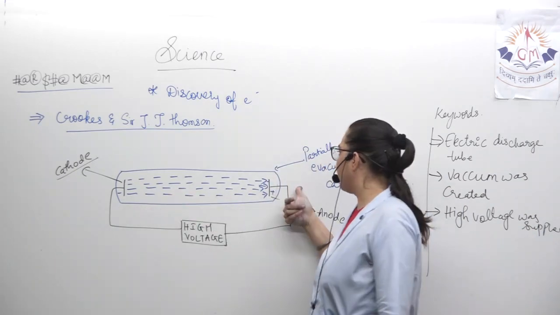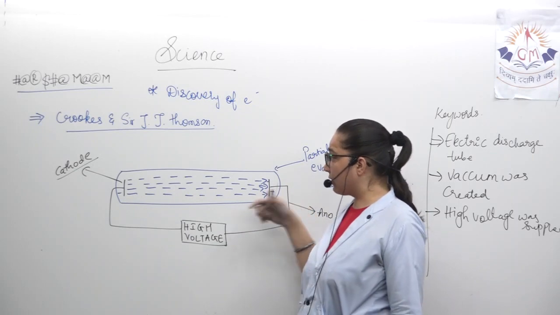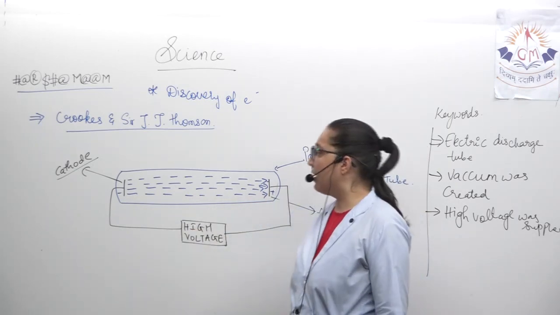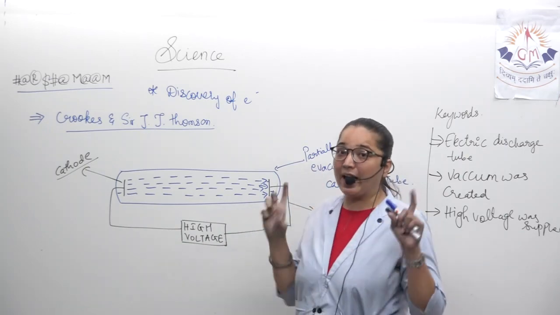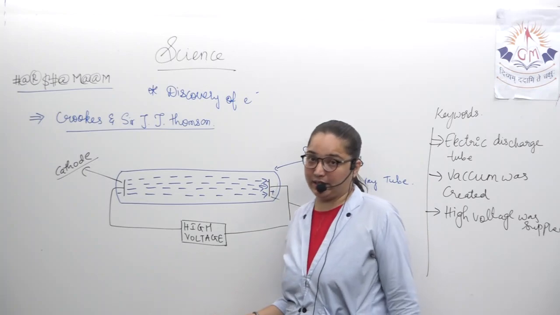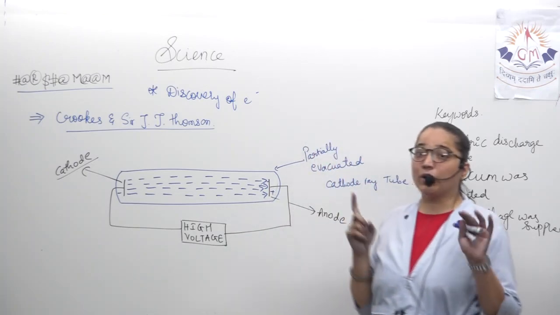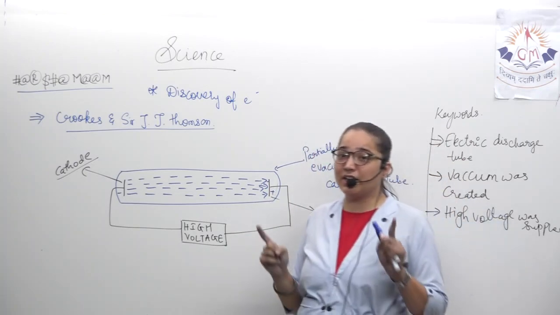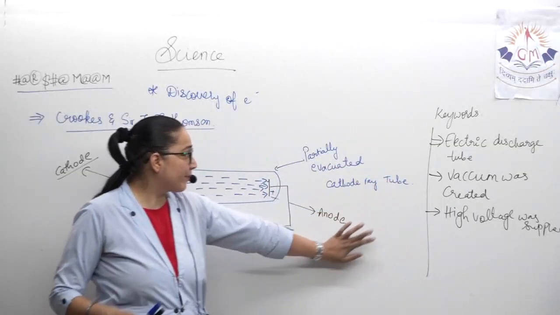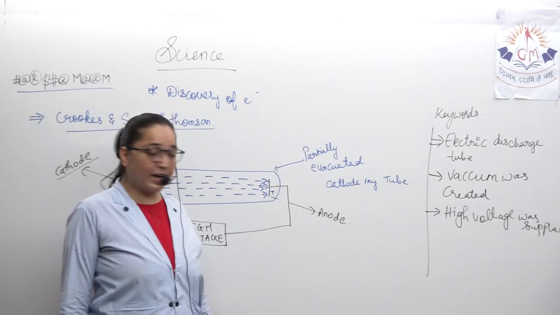They took the anode and the cathode. One is positively charged, one is negatively charged. Two electrodes were kept and both the electrodes were given high voltage. He took a partially evacuated electrically discharged tube and vacuum was created.